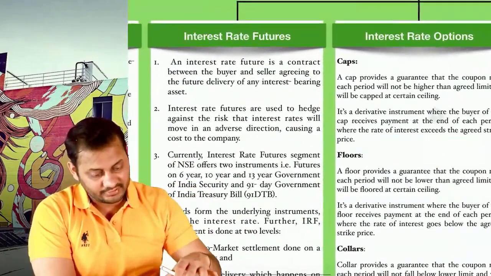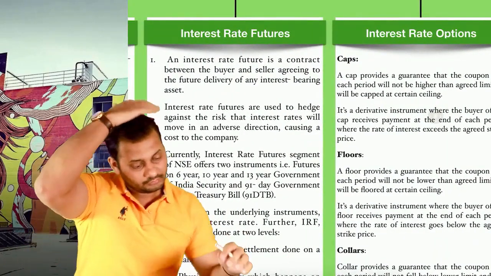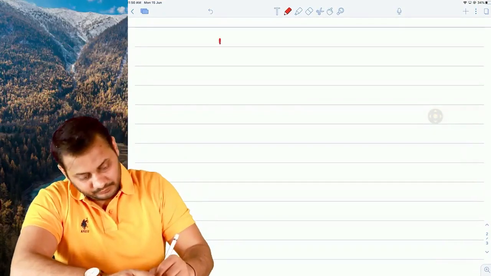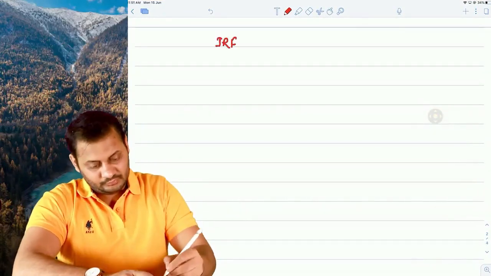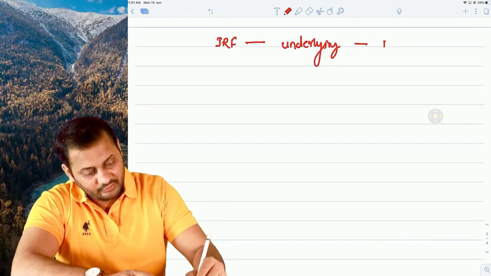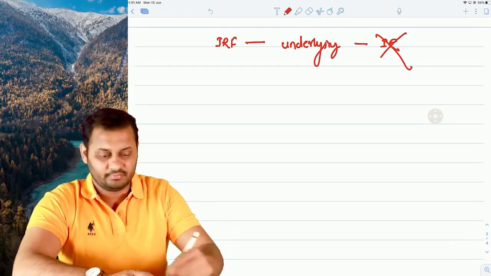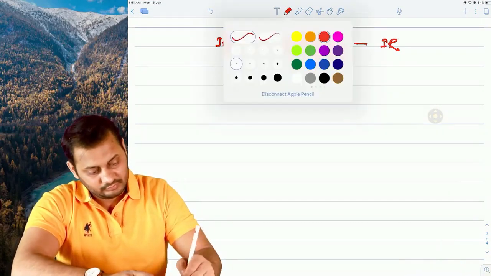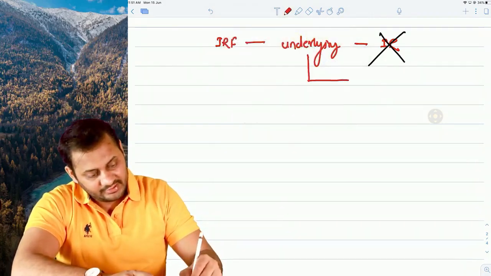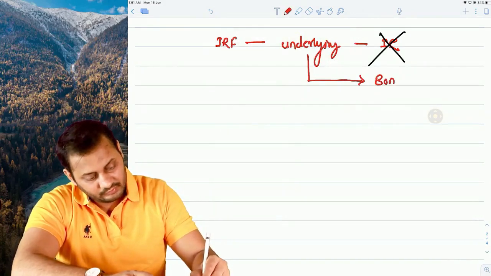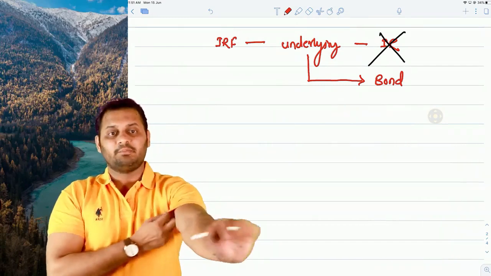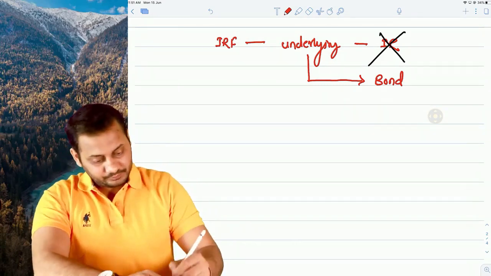Let's discuss interest rate futures. One thing you need to understand clearly in the case of interest rate futures: the underlying in interest rate futures is not interest rate. In interest rate futures, the underlying is a bond. Underlying means the asset. It's the bond.